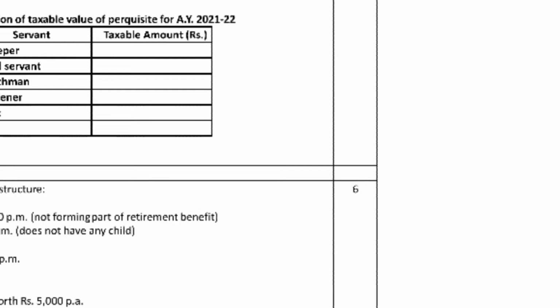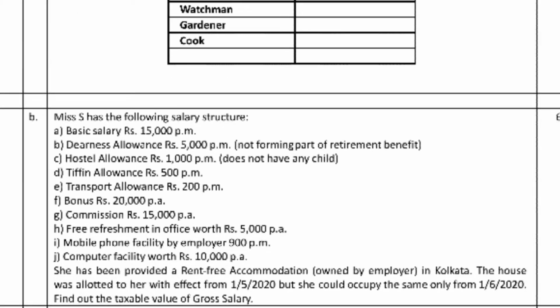Question 4B. Mr. S has the following salary structure. Basic salary is given here. Dearness allowance is 5,000 per month, not forming part of retirement benefit. Hostel allowance is 1,000 per month, and he does not have any child.